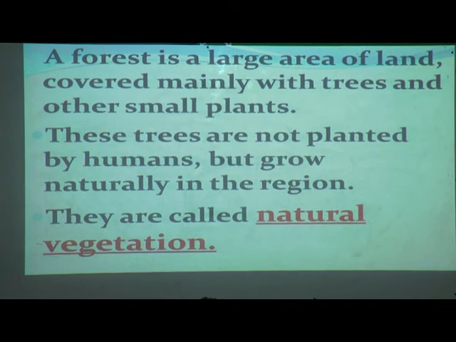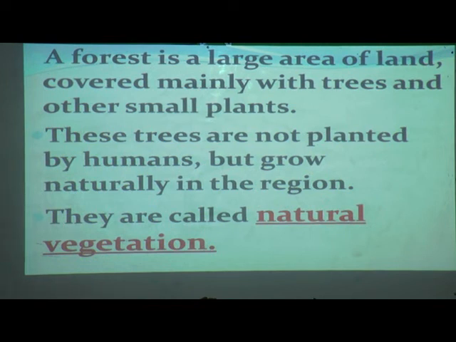These trees are not planted by humans. Yes students, can we plant a full forest? No, these trees are not planted. A full forest means what? A full number of big, tall, huge trees. Can it be planted by us? No, but they grow naturally in the region.